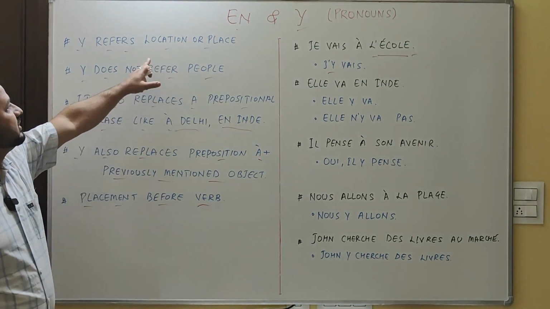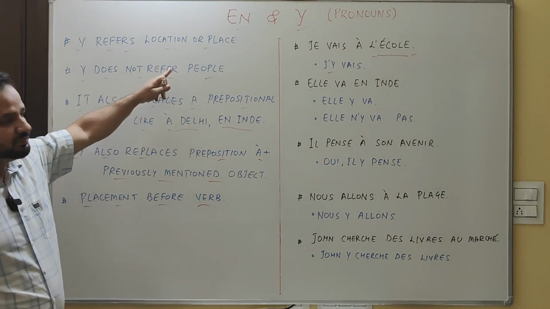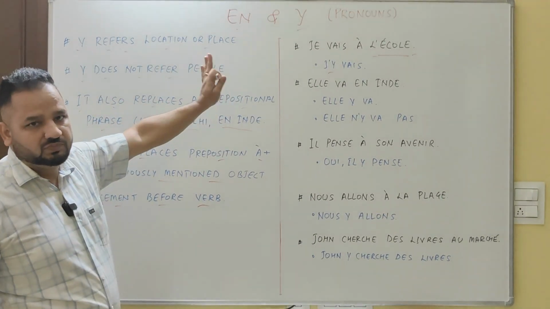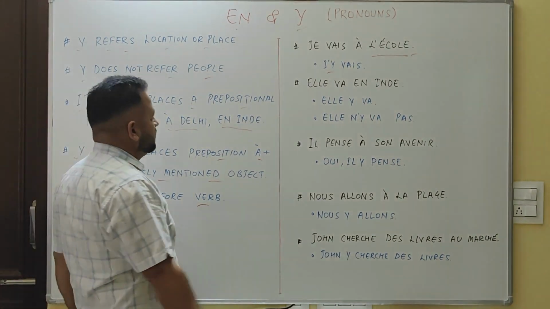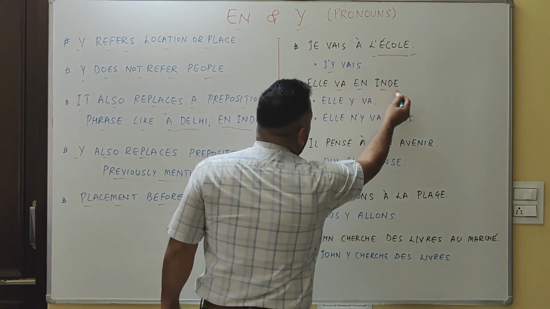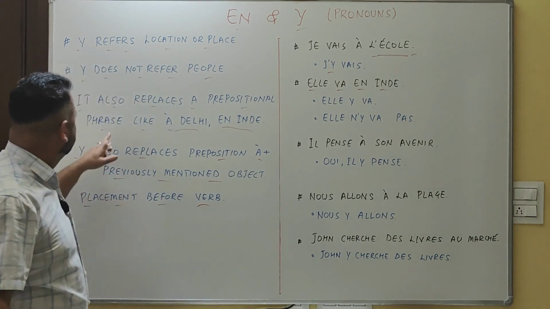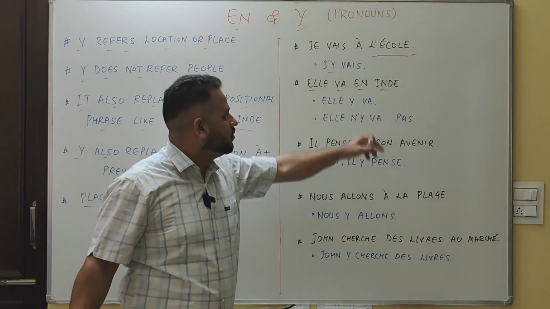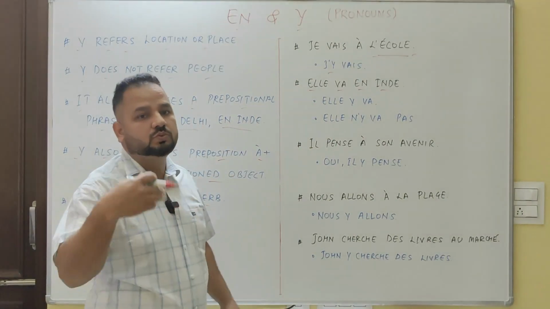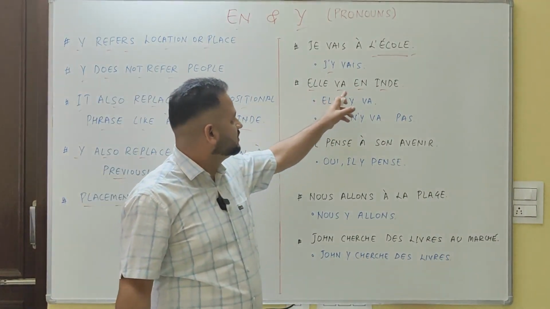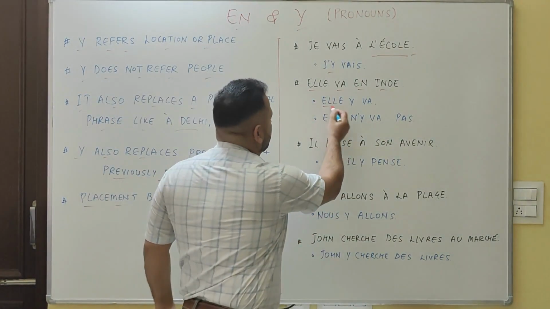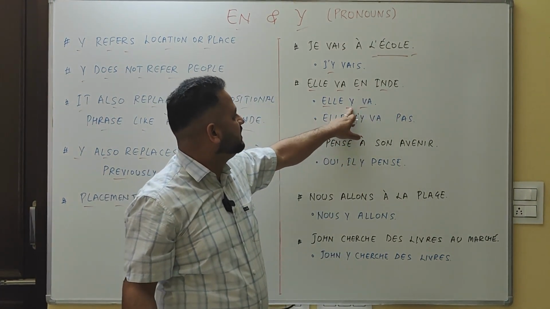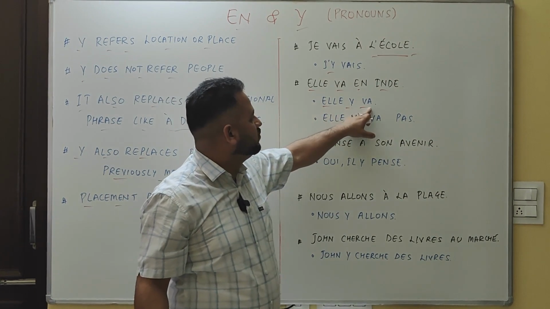First condition is fulfilled, right? It doesn't refer to people, correct? Elle va en Inde. Second condition. She is going to India. Elle y va. This is to be replaced with y.